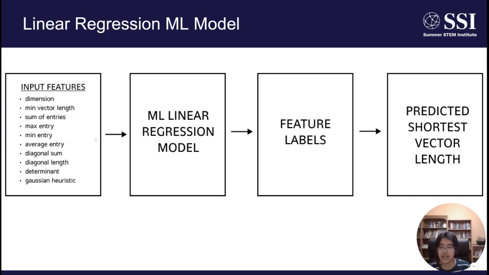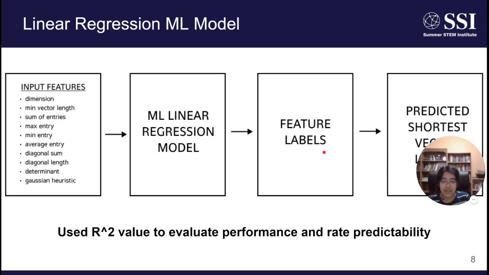Then we collected data about features of these different types of lattices, including the dimension, the diagonal sum, the determinant, and even the Gaussian heuristic. And then we inputted these features into a linear regression machine learning model, from which we extracted feature labels, which we could then use to predict the length of the shortest vector.